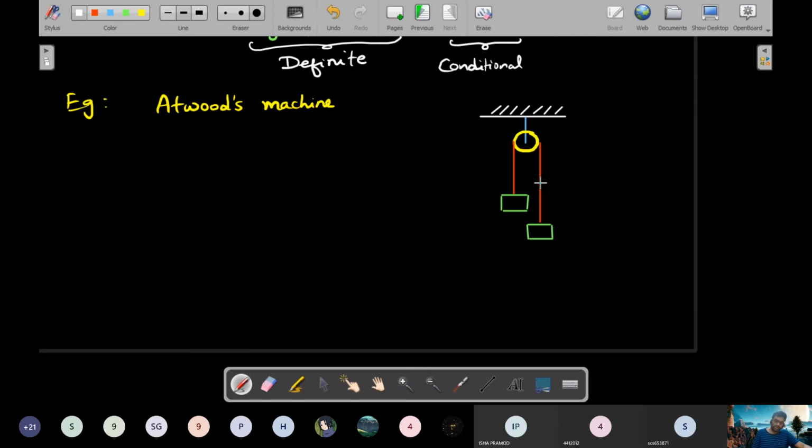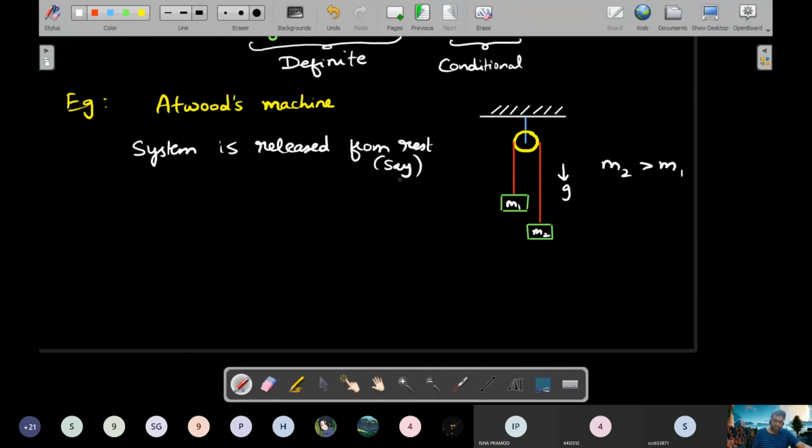So let's label those masses. Imagine this is your M1 and this is M2. Acceleration due to gravity is, let's say, acting downward, and for the consideration of this problem, M2 is greater than M1. And the system is released from rest, let's say.